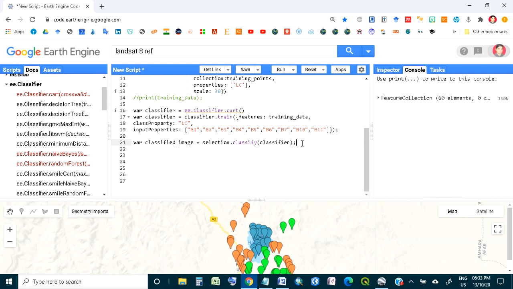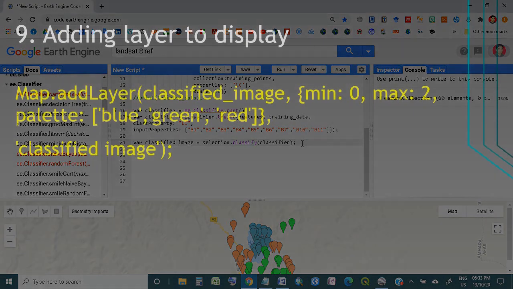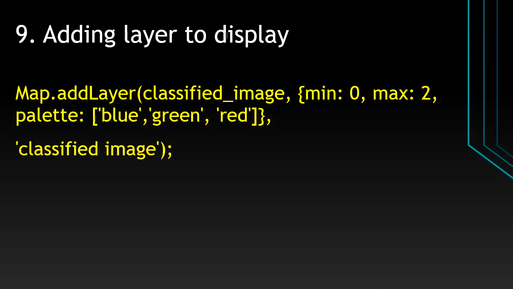So let's move to step number 9. Here we will see the result of whatever we have done, the coding and everything. This is Map.addLayer, then the classified image. Here there are 3 classes, so minimum is 0, maximum is 2. This is the visualization parameters.